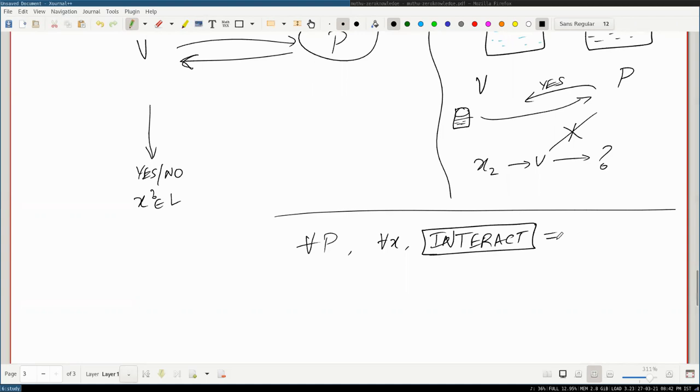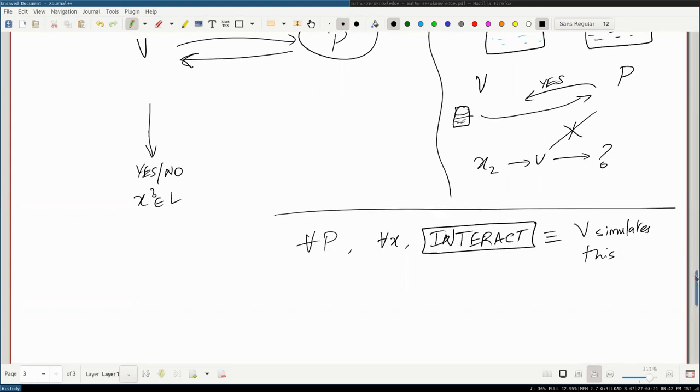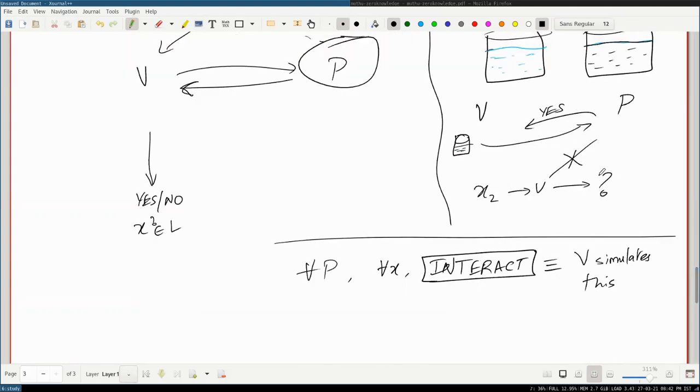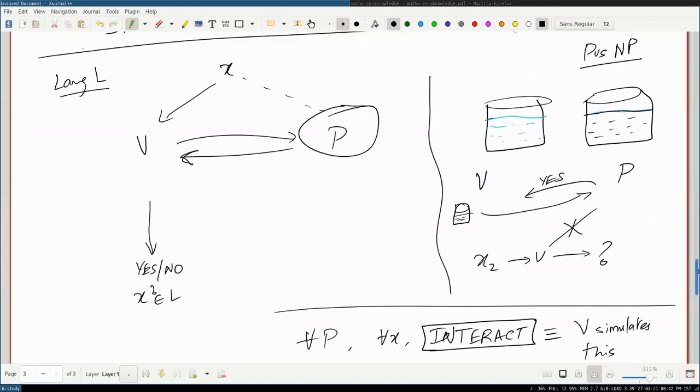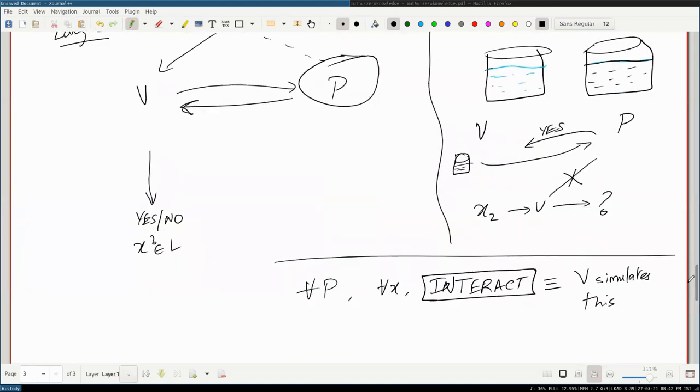This is identical to the verifier just running a simulation. So the verifier can simulate this entire transcript without knowing. So this actually is not fully zero knowledge, because the verifier can't simulate this transcript, right?